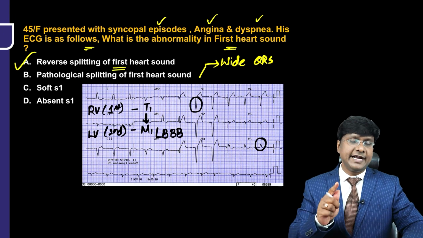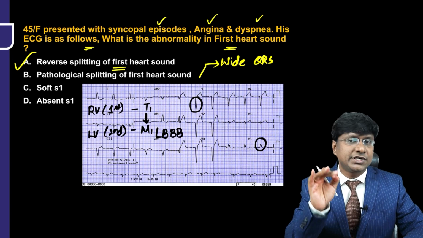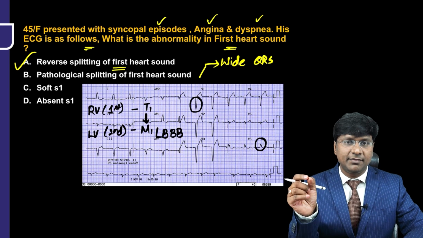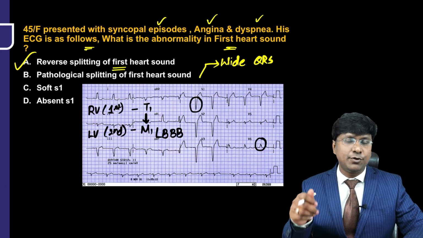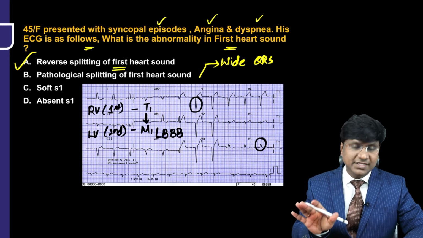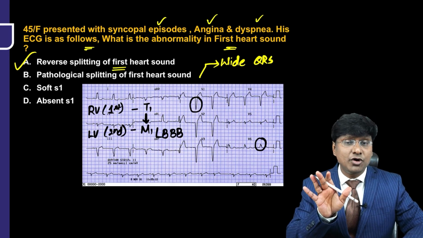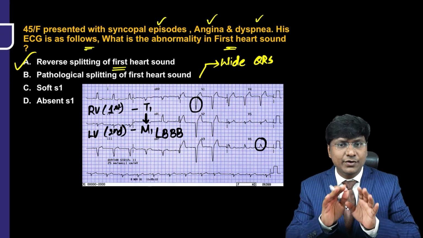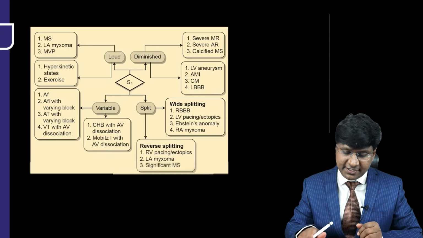So remember, in right bundle branch block, you will have a pathological wide split, that is M1 and T1, but the duration is more than 30 milliseconds. But in left bundle branch block, you will have reversible split of the first heart sound. Okay. So this is about the abnormalities related to the first heart sound. Now let me just give you a quick review of all the abnormalities of the first heart sound.